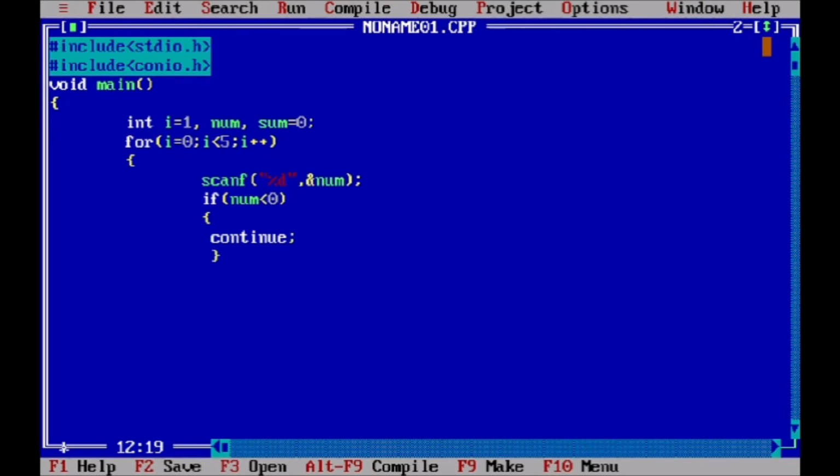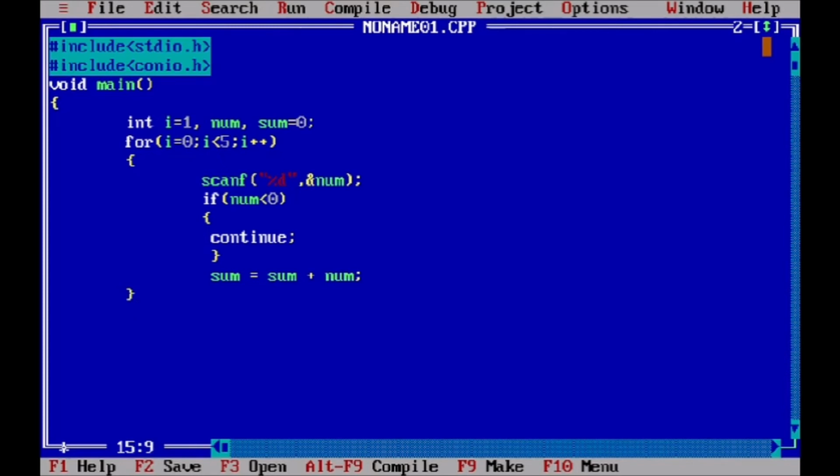Now the if statement is over, and if it is not less than 0, then sum is equal to sum plus num, or number. We scan that value in the num variable. Now our for loop is also over.